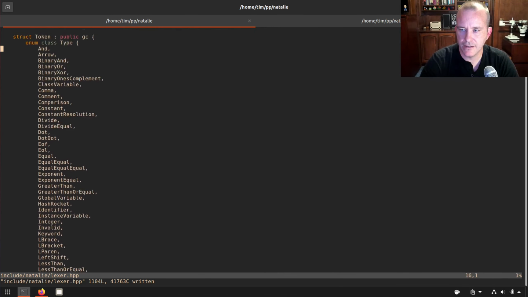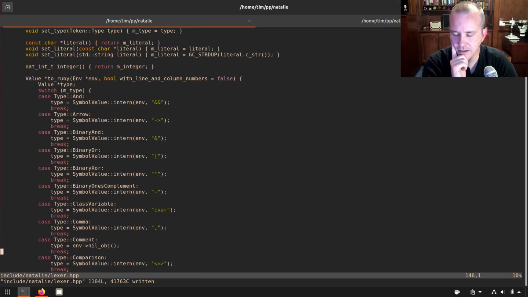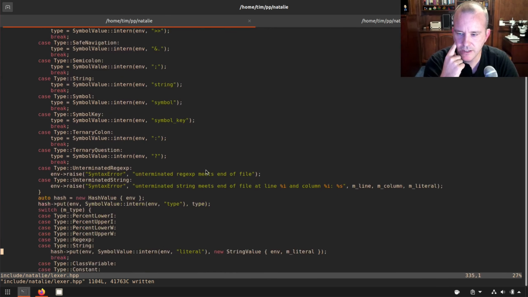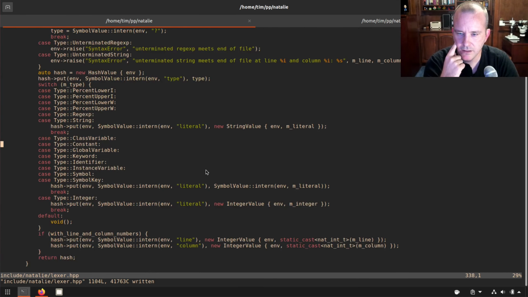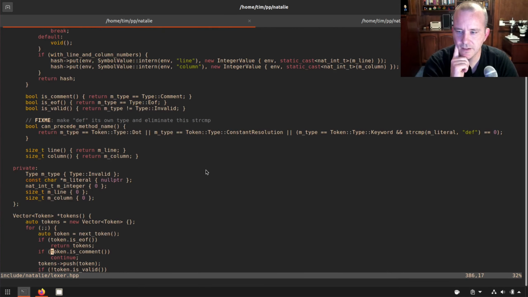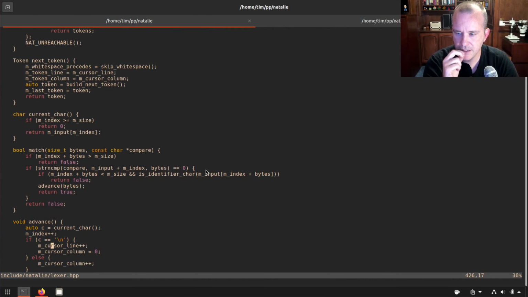We added the token type at the top, and I wonder if there's anything else I should show about this. I think the code is fairly self-explanatory. Nothing too crazy going on. For strings and symbols, it'd be easier to show you over here. We have an additional key in the hash called literal that returns the actual value of, in this case, an identifier, like a variable name. So that's that. We have the line and column, like I already mentioned, available.